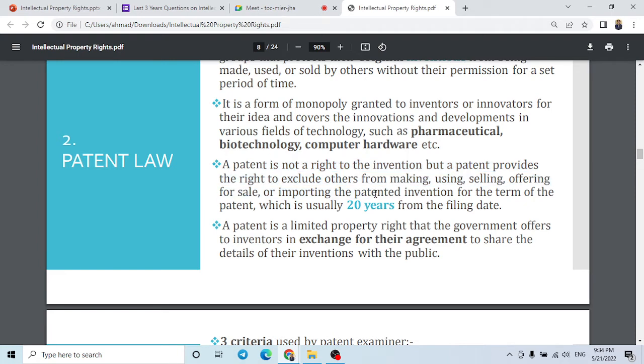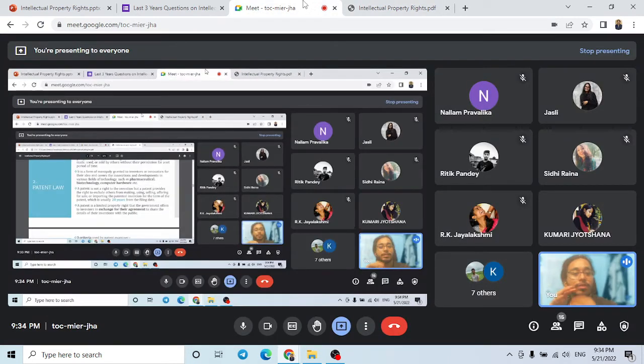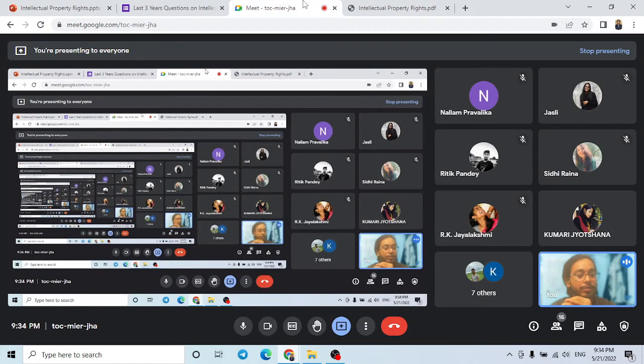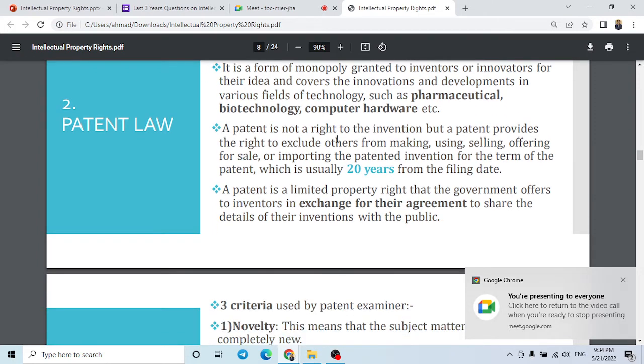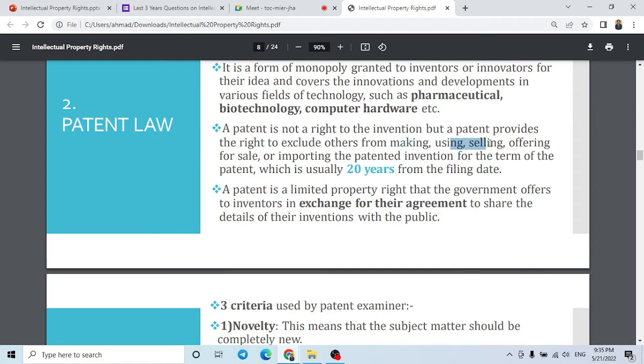Here it is saying that if you have created something, it is not going to protect your invention, it is going to stop others from reproducing the same thing using your invention. They will be excluded from making, using, selling, and offering for sale. So these things are protected under the patent law.